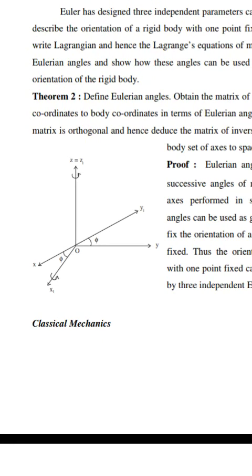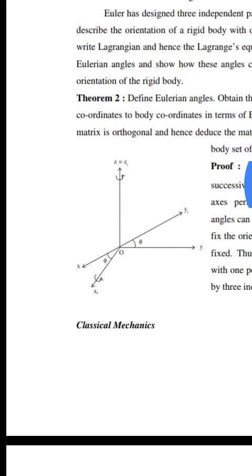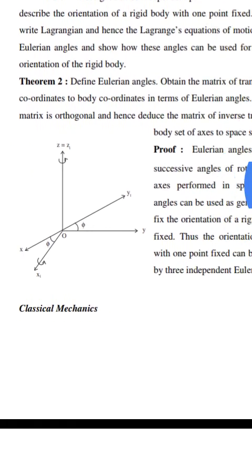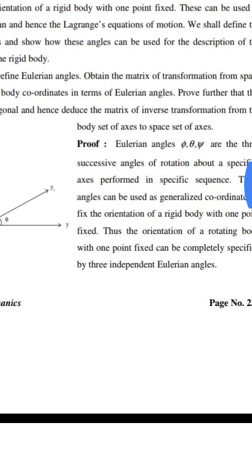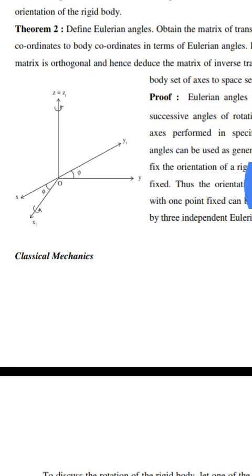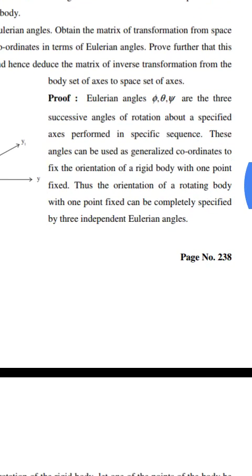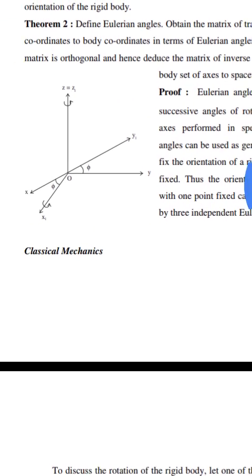Define Eulerian angle. Obtain the matrix of transformation from space coordinates to body coordinates in terms of Eulerian angles. Prove further that this matrix is orthogonal and hence deduce the matrix of inverse transformation from the body set of axes to the space set of axes. Consider the XYZ coordinate system.